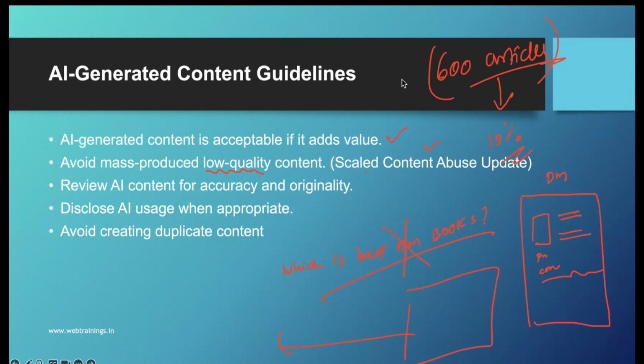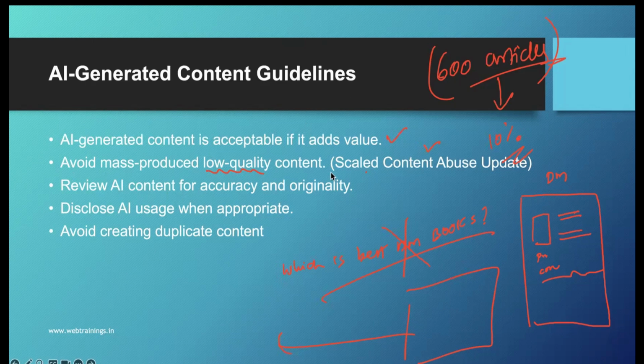Suppose, simple idea: normally you are publishing 4 articles a month. Suddenly if you publish 100 articles in that one month, obviously the system will understand that this is not how humans write, 100 articles in a month, right? So that's what you have to avoid: mass producing content with AI tools. Avoid scaling in a crazy way. Just go with the normal, maybe 1 article a day is all great, but don't try to push 100 articles, or 50 articles, in one day. It will be very difficult.